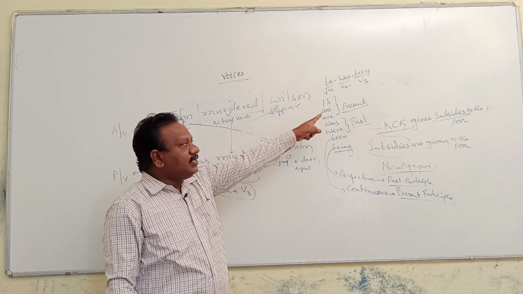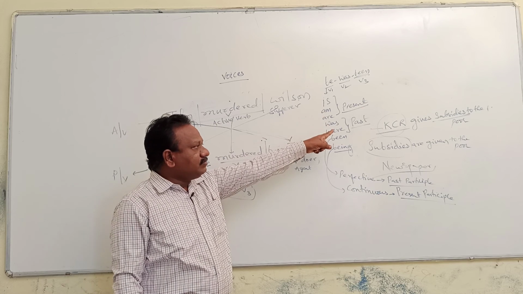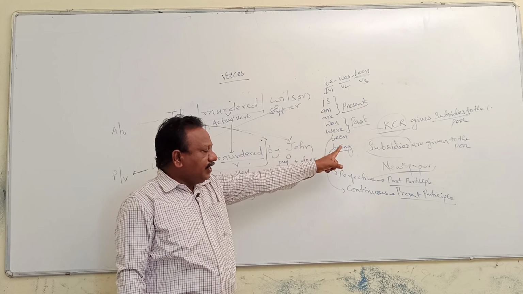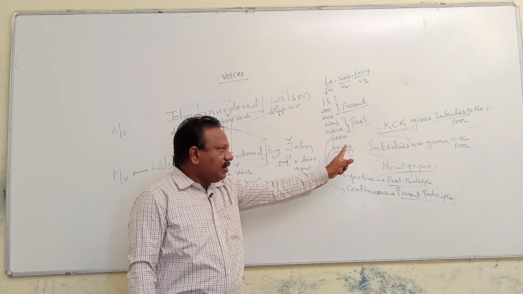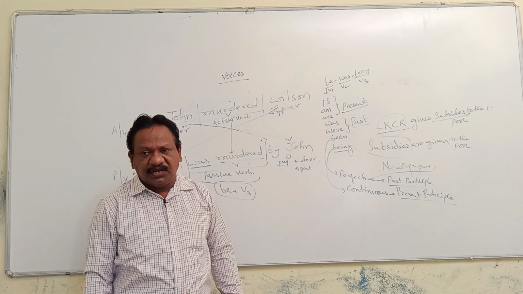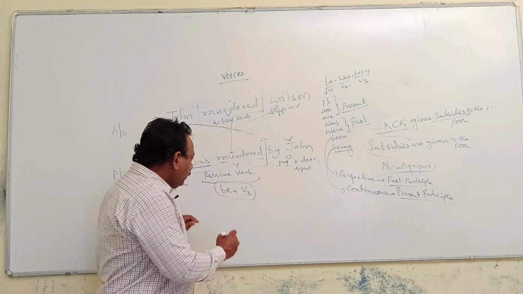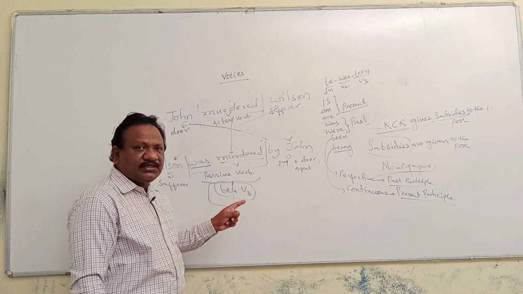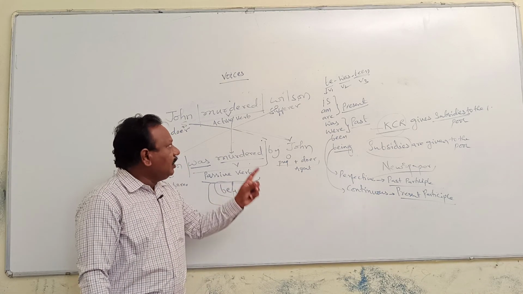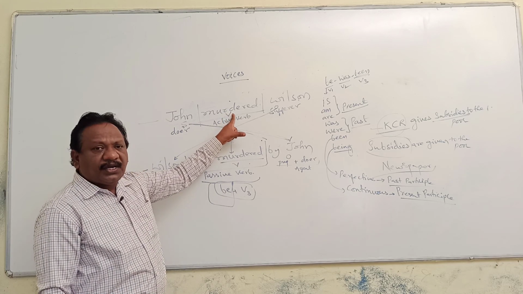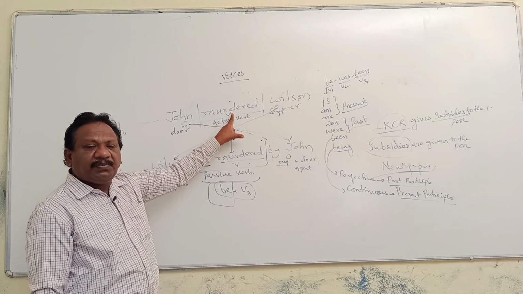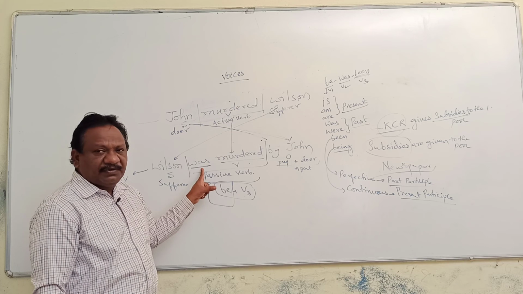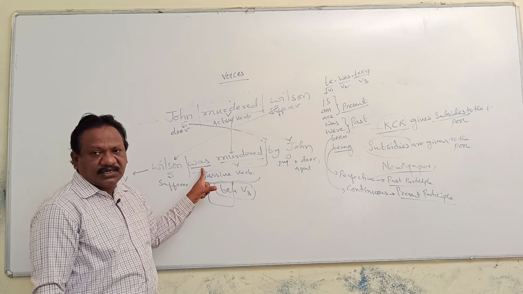Present be forms are is, am, are; past be forms are was, were; continuous be form is being; perfective be form is been. And whenever you come across these be forms along with V3, that indicates a passive verb. Here, murdered is in past simple tense. Once it is in past simple tense, you have to use the past be form. That's why we used was here.